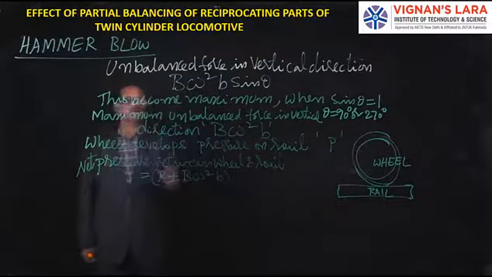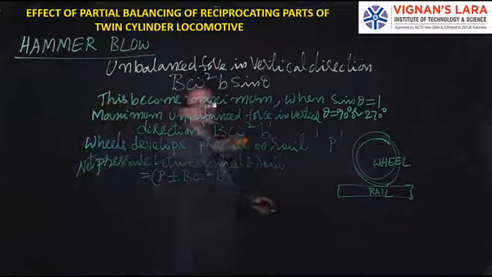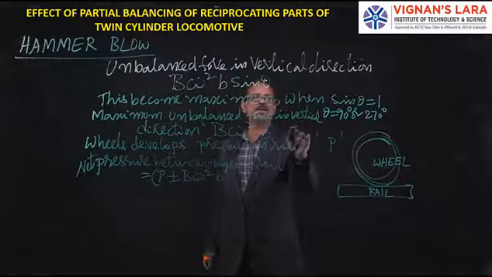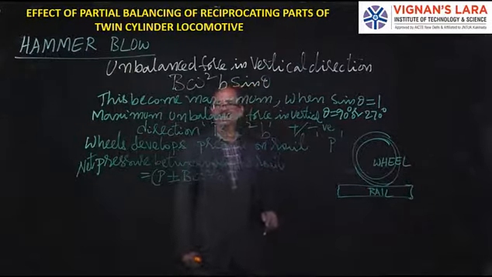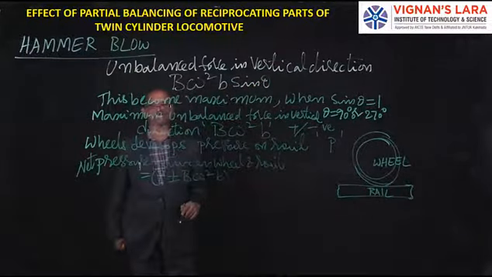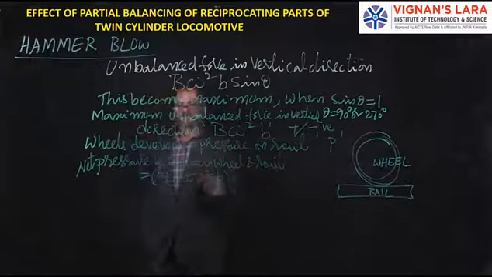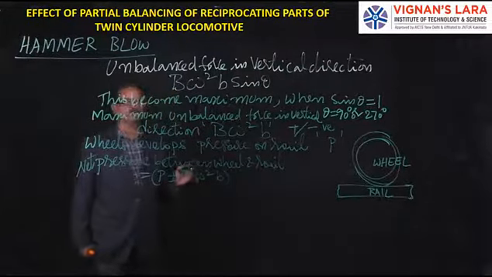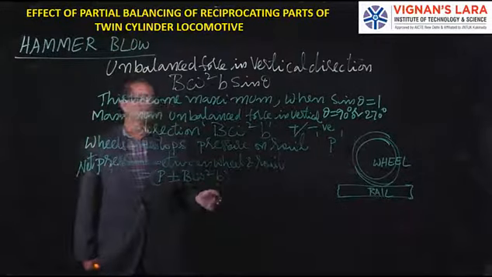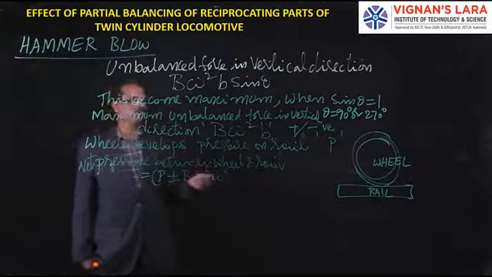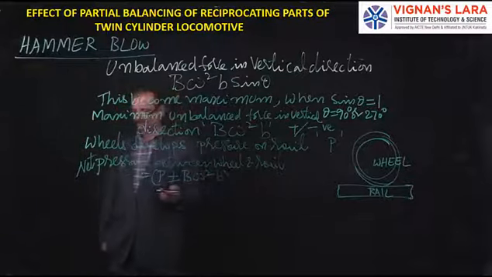As I said, this force can be either maximum positive or minimum negative. That's why it is P plus or minus b omega square b. If it is a positive value, the net force is okay, or else if it is a negative value, then the wheels will be lifted from the track.